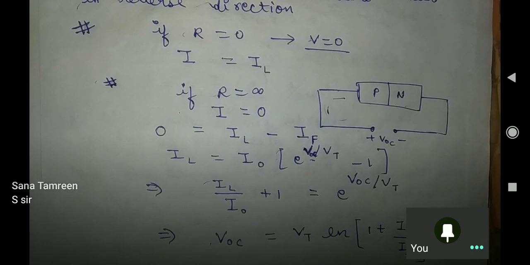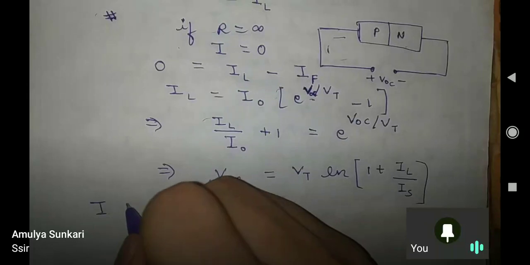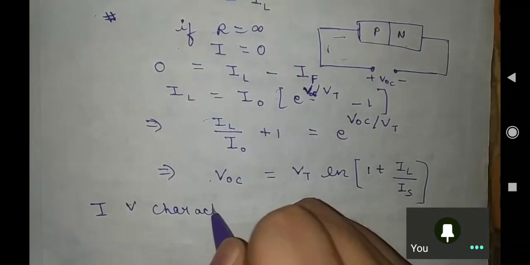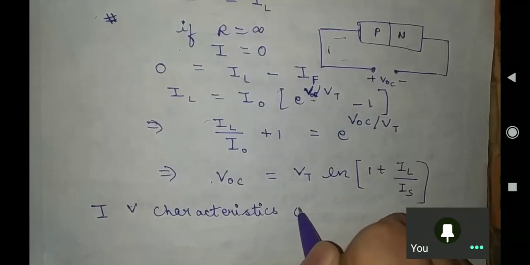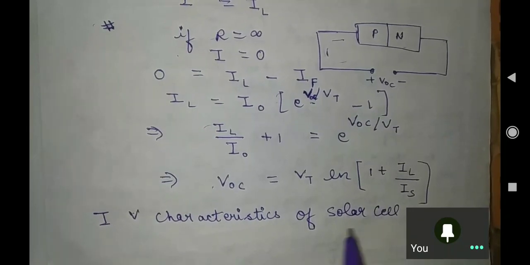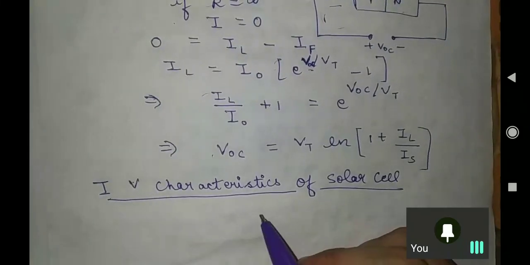Okay. Now let us see the IV characteristics for this solar cell. Suppose you have a solar cell, what will be its IV characteristics? Let's see.